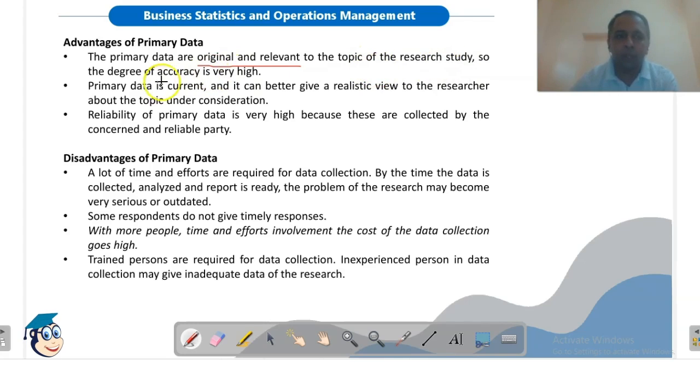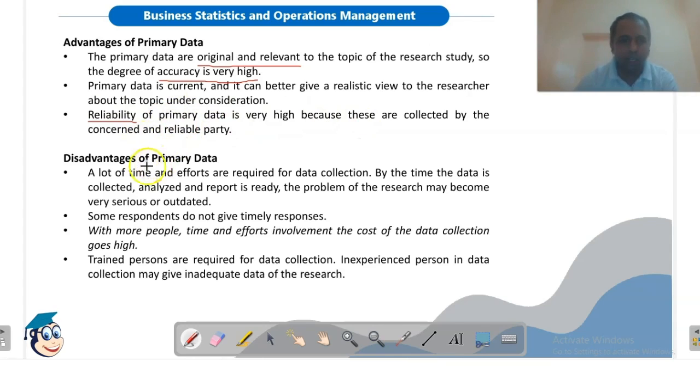The degree of accuracy is very high. Primary data is current because we are collecting the latest information. It gives a realistic view to the researchers about the topic under consideration. It is reliable, because the researcher himself is collecting this data. These are collected by the concerned and reliable parties.